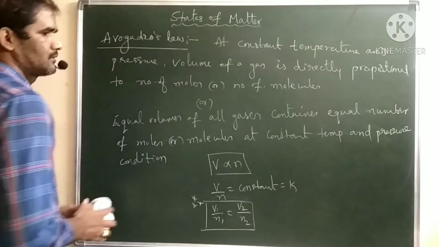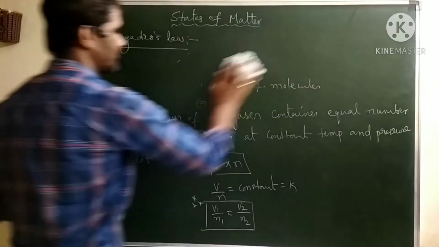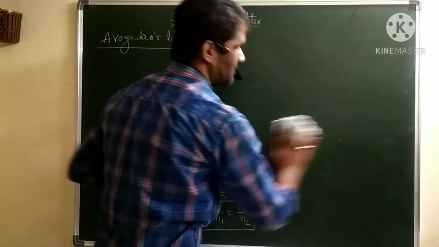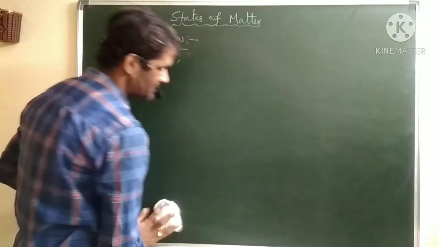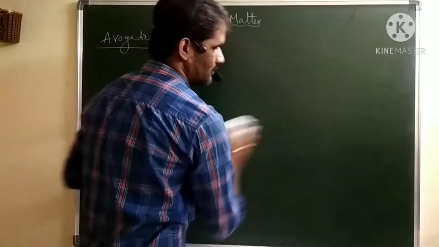Next, one more point we can keep in mind with respect to Avogadro's law. At constant temperature and pressure, equal volumes of all gases contain an equal number of moles, or the volume of a gas is directly proportional to its number of moles.